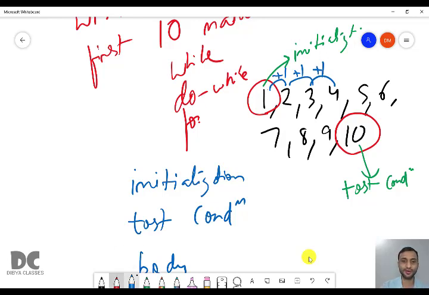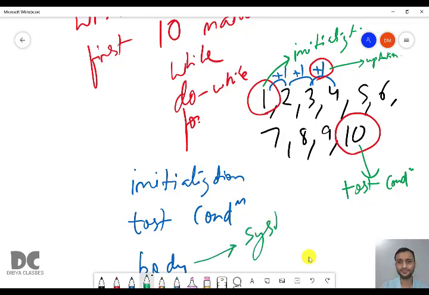So this +1 is nothing but updation. And what is the body? Body means in this case we are going to print the natural numbers. So we have initialization, we have updation, and we have test condition, and we have the print statement in the body to print those natural numbers.